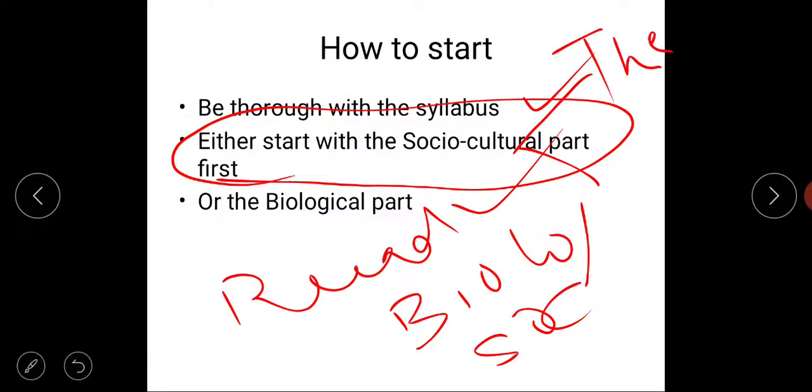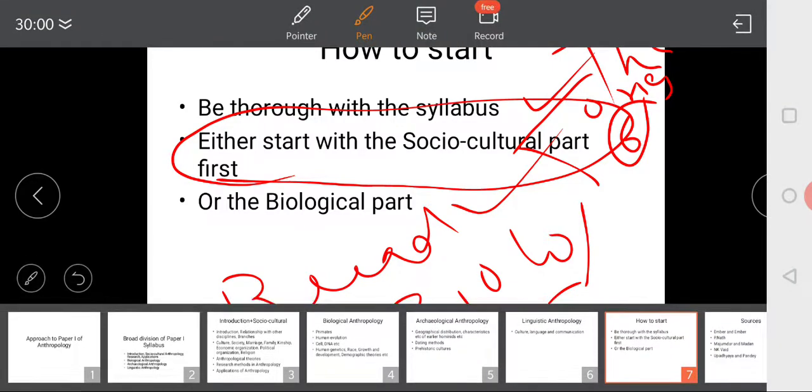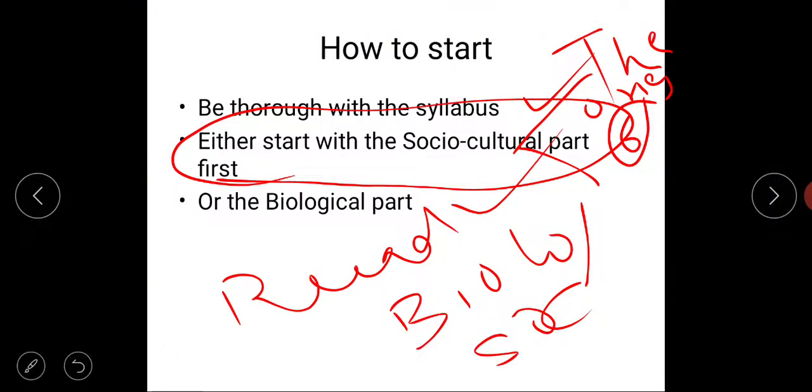Either start with theories and thinkers first, which is topic number 6 of anthropology, or directly start with topics like what is culture, what is society, what is marriage, family, kinship, religion, etc. I would not suggest starting with anthropological theories, because at times it can get a bit overwhelming. In any subject, the theories part does get a bit overwhelming, so it is better to start with some interesting part of the syllabus, right?